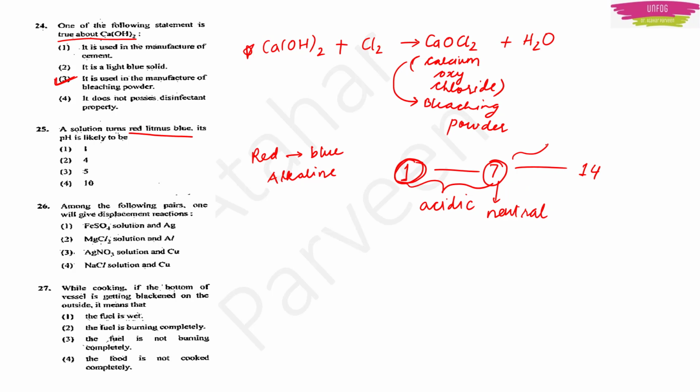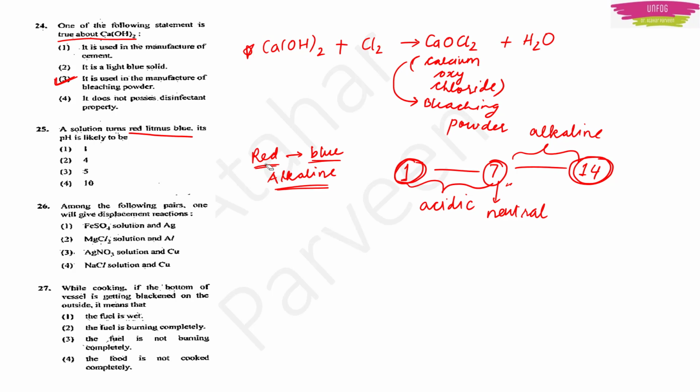Then on this side, it is alkaline pH. If the pH of the solution is closer to 14, it is very strongly alkaline, and if it is closer to 7, it is weakly alkaline. But he is saying red litmus to blue, so it should be alkaline. Options are 1, 4, 5 and 10, right?